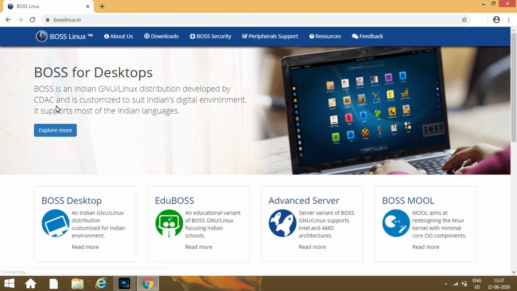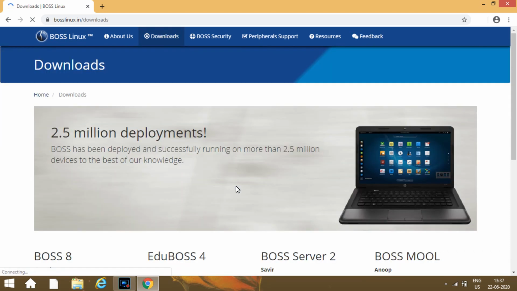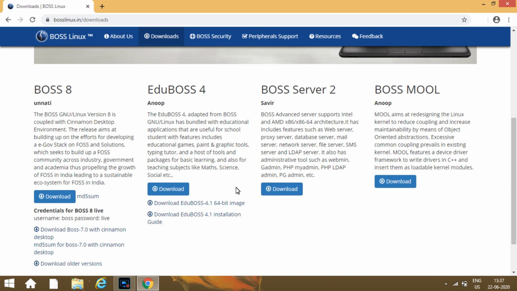Now you just go to the Boss Linux website and you can find the four editions over there: Boss Desktop, Edu Boss, and so on. Then click on downloads. If you want to know something, you can scroll and check the description. Go to downloads, scroll down, and you can check. There are again four editions over here. Whichever is appropriate, you can download.